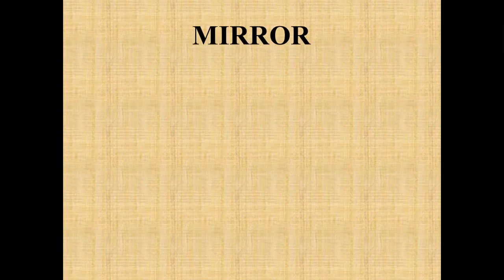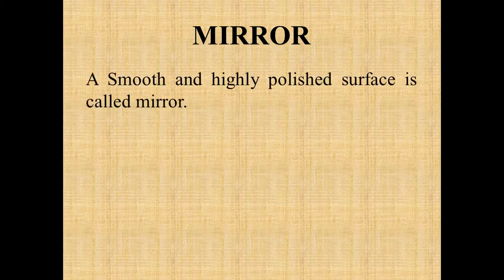So now we will discuss mirrors. So what is a mirror? You all must have seen mirrors in your home also. A mirror is a smooth and highly polished surface. You must have seen the glass in your house that is fixed on the window, but that is not called a mirror because it is a transparent medium.